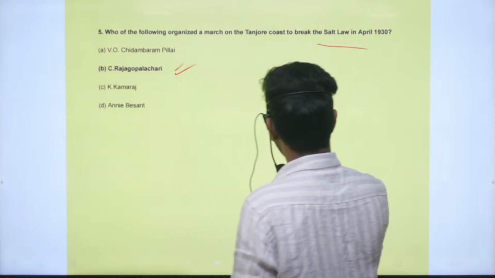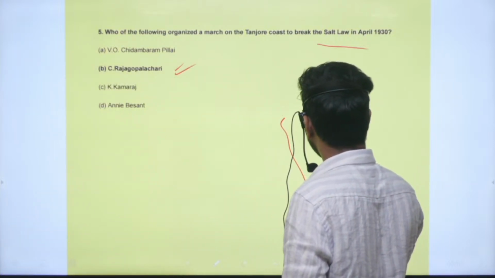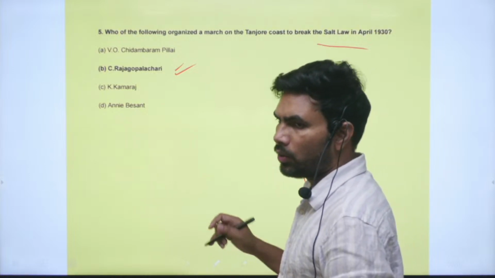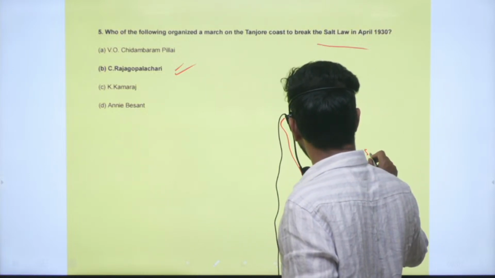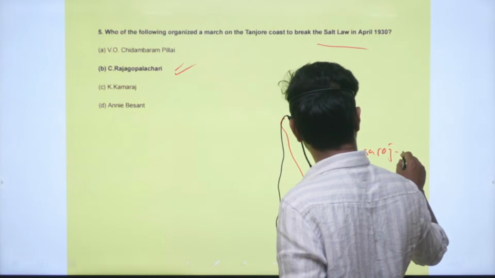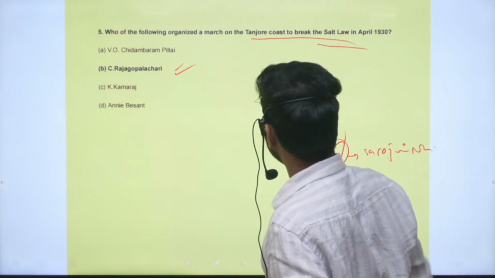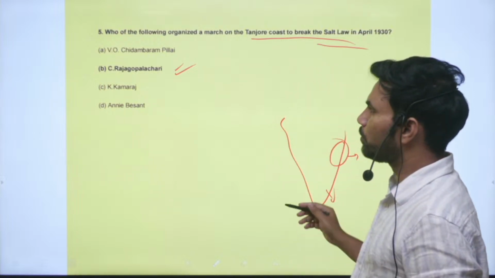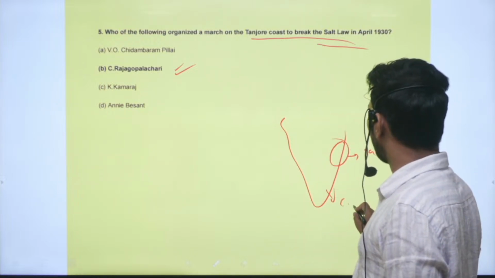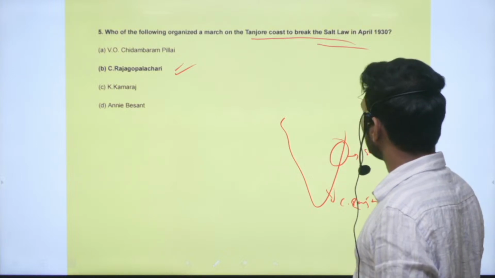In the Darsana region in or around Orissa, Sarojini Naidu participated. The Tanjore coast, in the coastal region of Tamil Nadu, was C. Rajagopalachari, who also hails from that region.